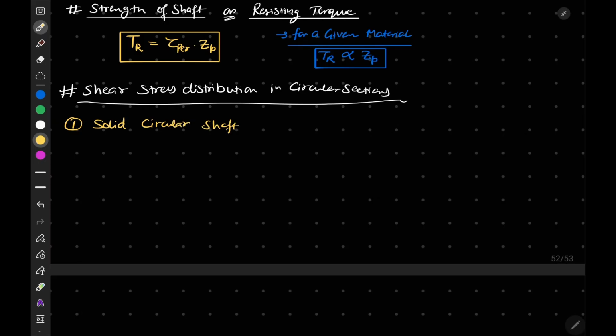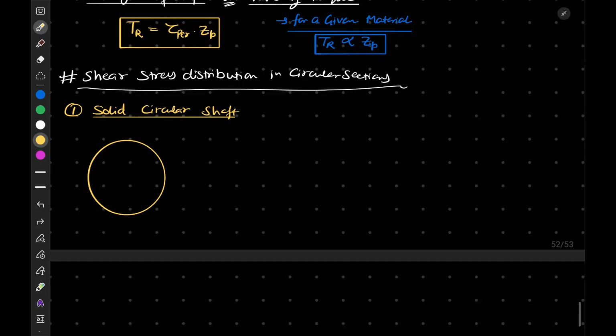Let me draw the cross section for this. This is our solid circular shaft with diameter small d.